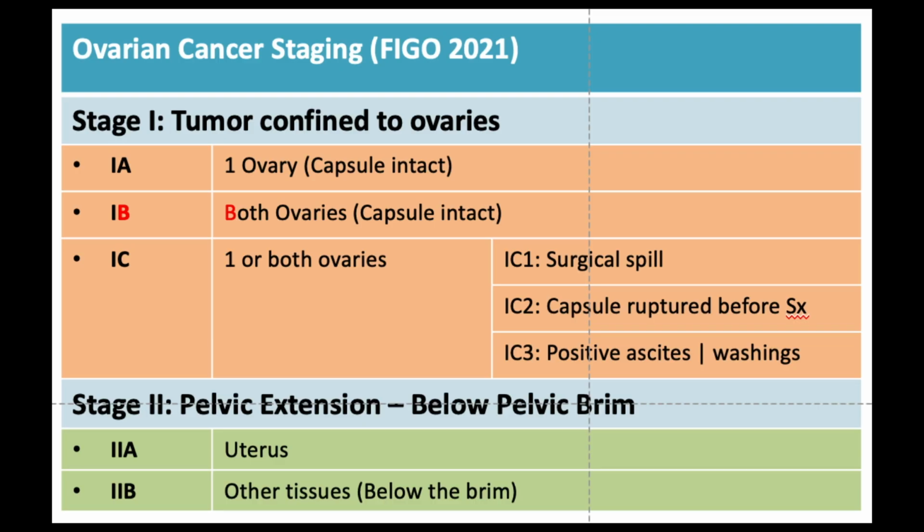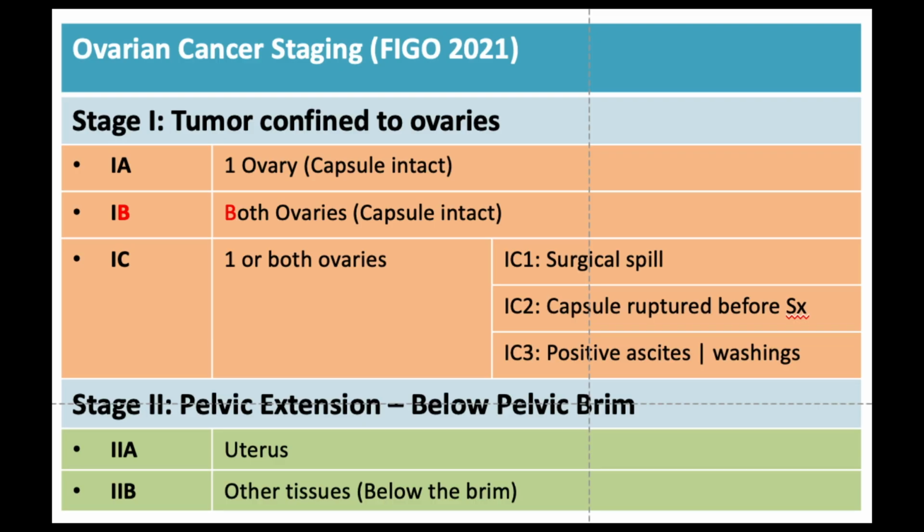Stage 2 means it is extended into the pelvis, but it is still below the pelvic brim. 1A means it is limited only to one ovary. 1B means it has gone to both the ovaries, but in both these A and B stages, capsule is still intact. Stage 1C means either one or both the ovaries, that does not matter, are involved, but they have gone outside the ovary also a bit.